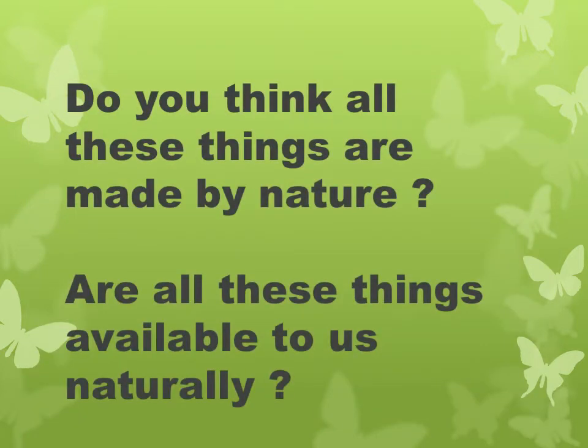Do you think all these things are made by nature? No. Are all these things available to us naturally? No. Then who makes the things shown in the pictures? They are made by man.